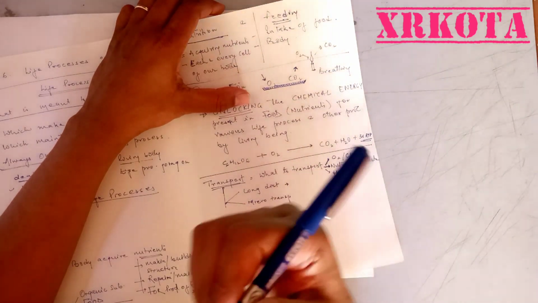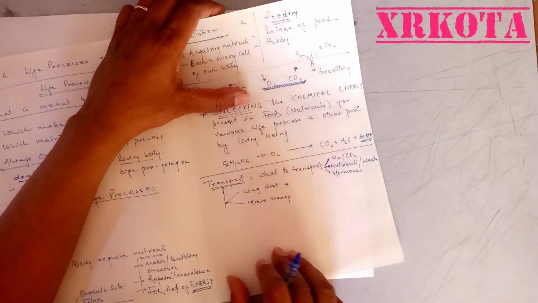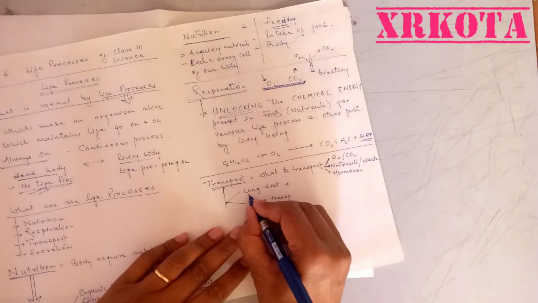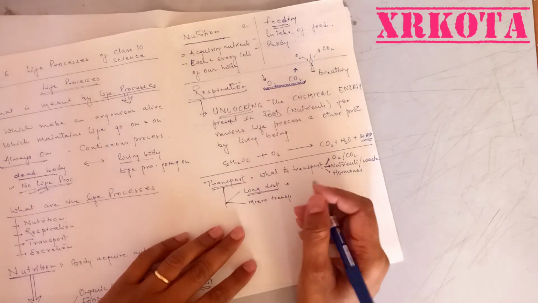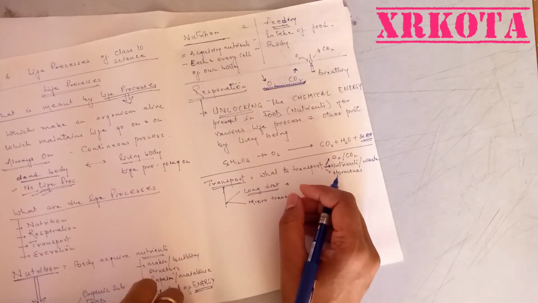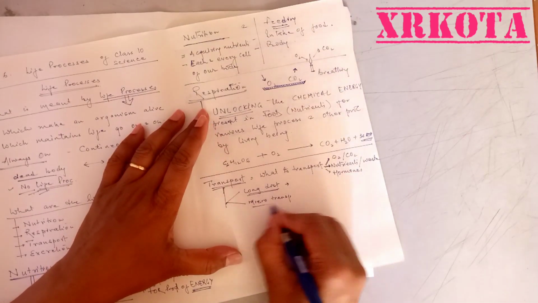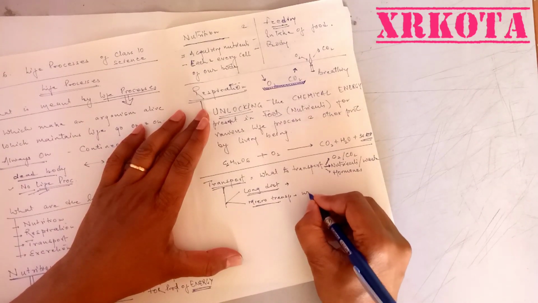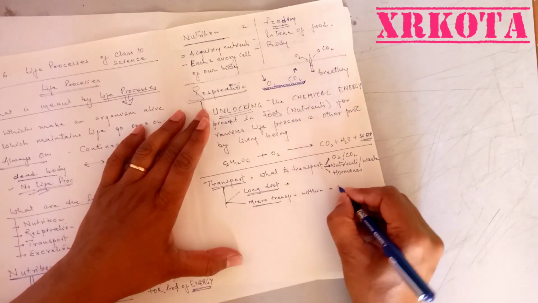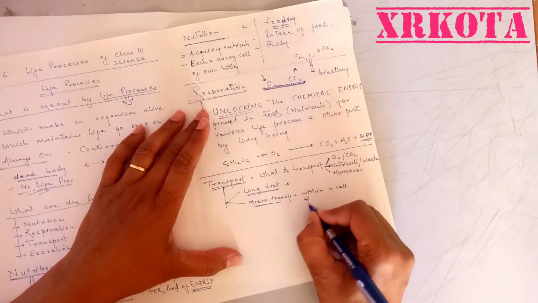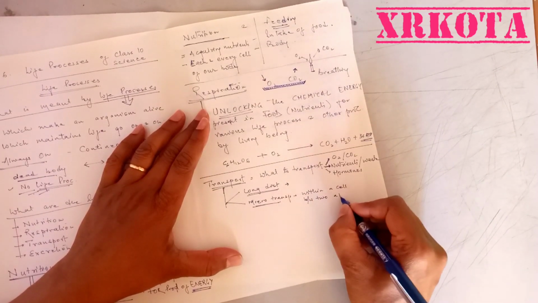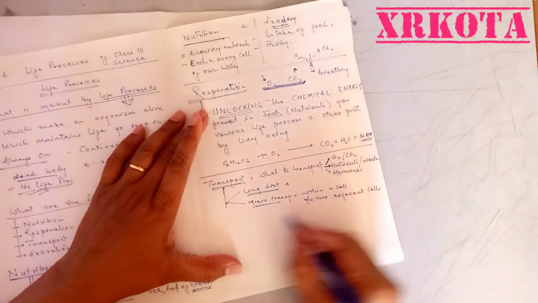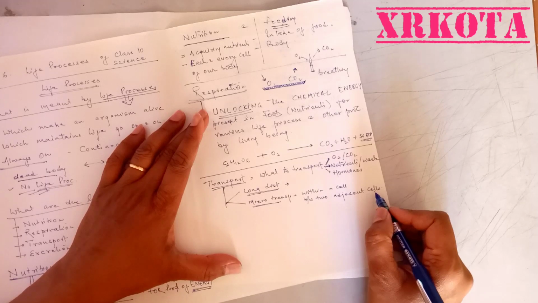In our body, the food is taken by our mouth, goes into the digestive system, digested, and from there it is transported to each and every part of the body. So they are the long distance transport, maybe few centimeters to several meters. Whereas micro transport is taking place in the micrometers, maybe within the cell or between 2 adjacent cells, etc. So here the transport is only up to a certain distance.